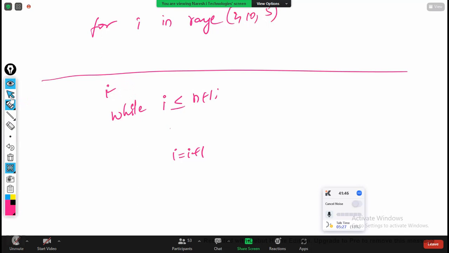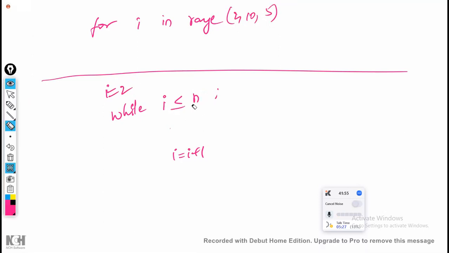The first value you have to select is 2, up to 10. For 10, you have to take it here also, equal to 10. For less than or equal to, just write n only. If it is less than only, write n plus 1. If you are considering only less than or equal to, just go with n only. Okay, now this is equal to 10. And whatever the increment is, i = i + 5.